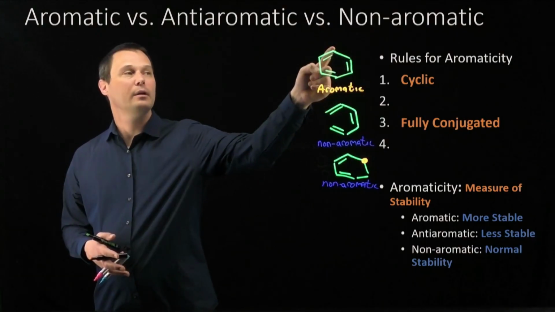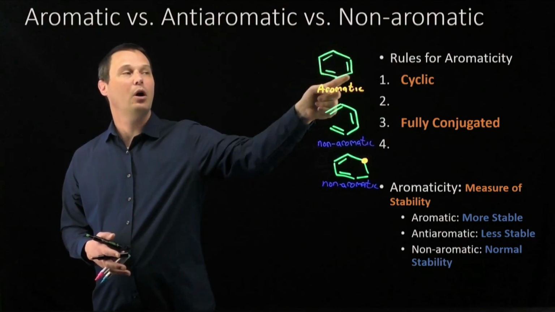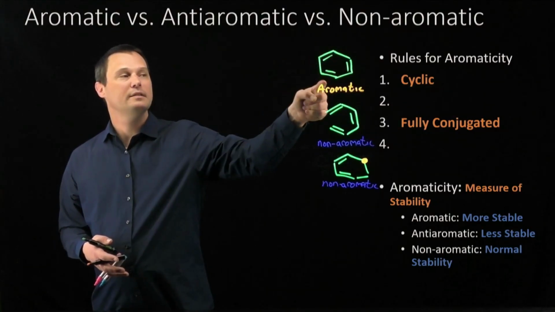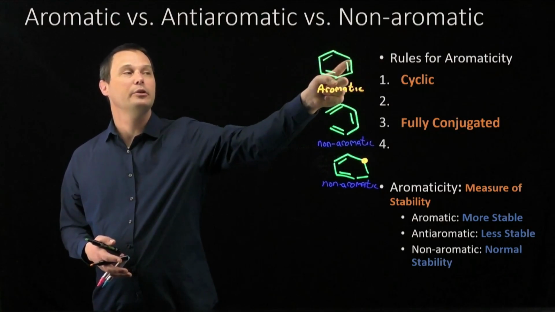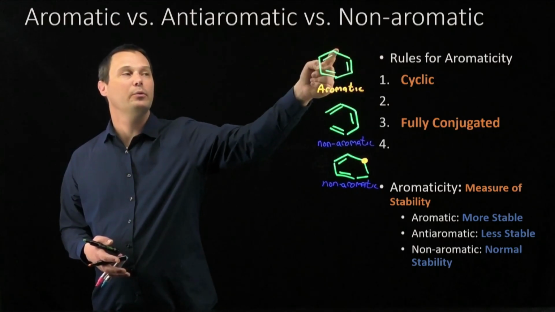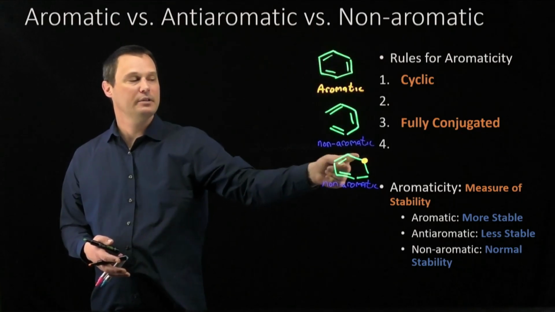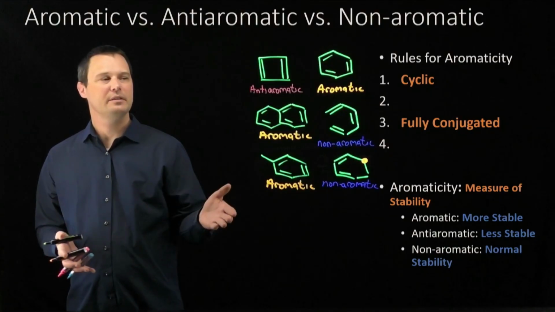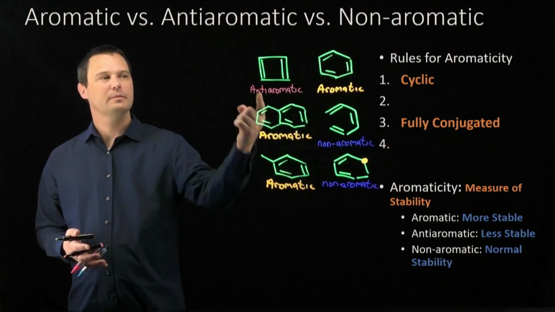Every atom in the ring must have a parallel p orbital all the way around the ring. That's all fully conjugated means. We should be able to draw one set of arrows to draw a resonance contributor that touches every single atom in the ring. If we can't make it to every single atom in the ring, the molecule is not conjugated and not aromatic. The next set of examples involve these 3 structures.